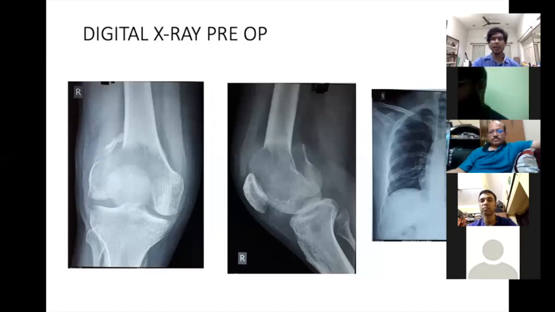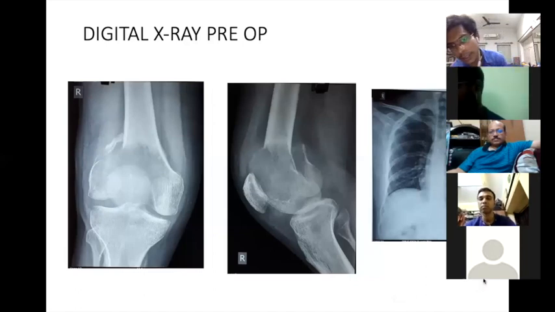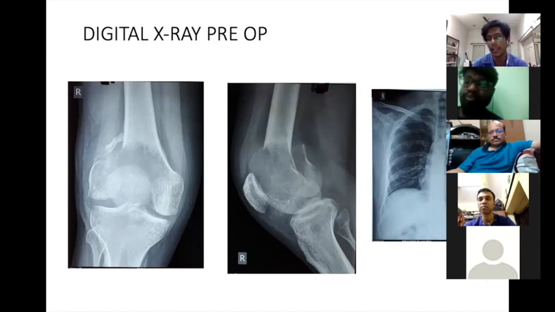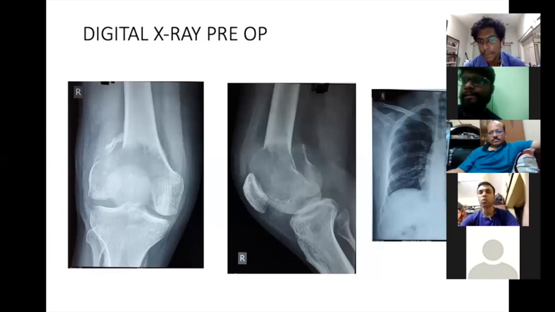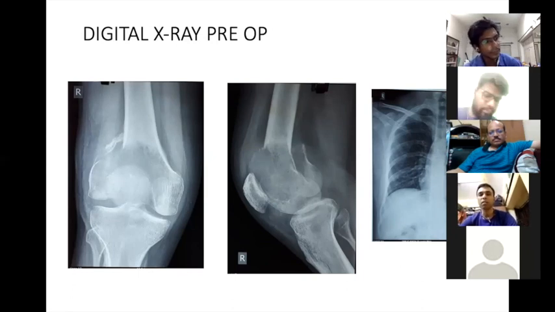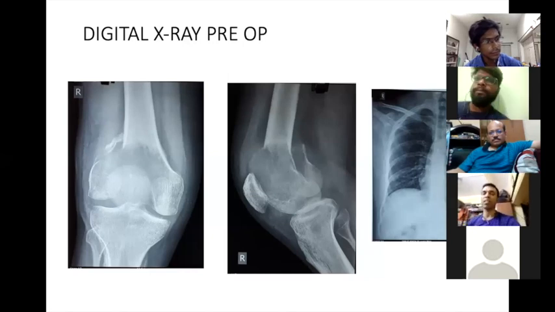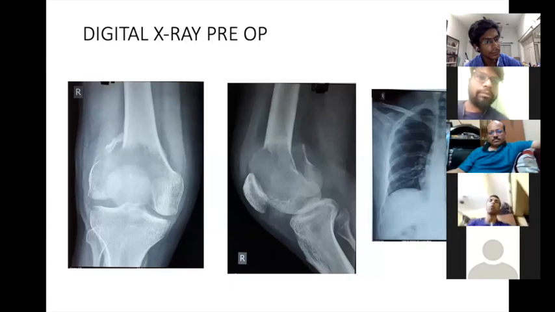Denosumab, sir, can you tell me the indication? Can you help the juniors with where you can use denosumab in GCT? Kaushik sir, can you tell us? Number one indication is to convert a resection into curettage. If we are planning to do a curettage, in some cases, if we don't give denosumab, the patient will land up with a resection. For doing a joint saving procedure, we can give a preoperative denosumab.